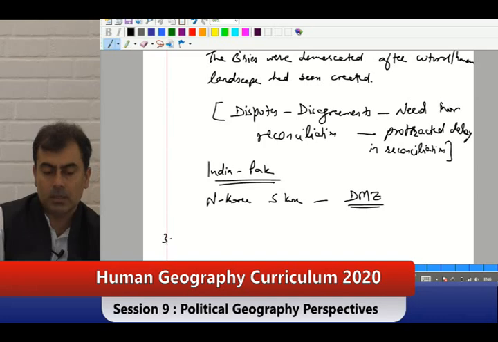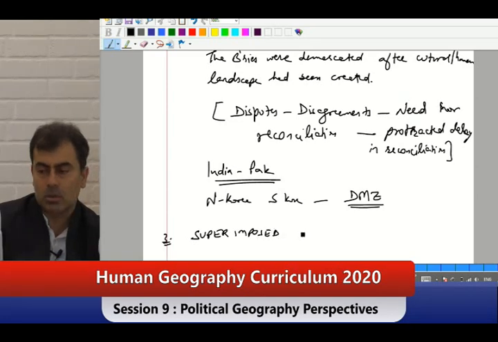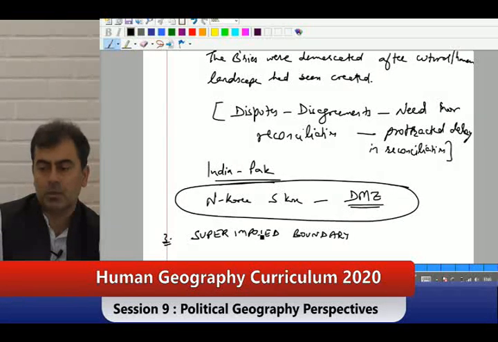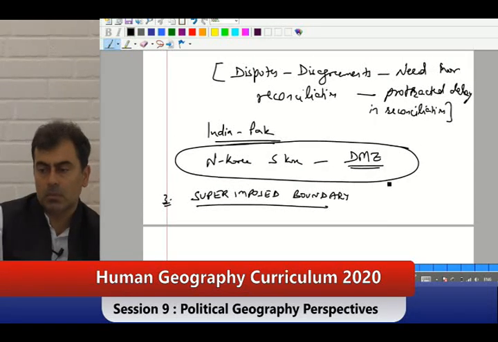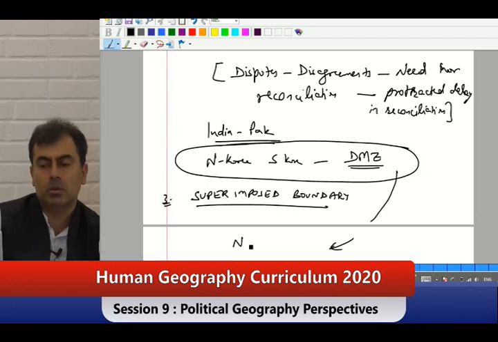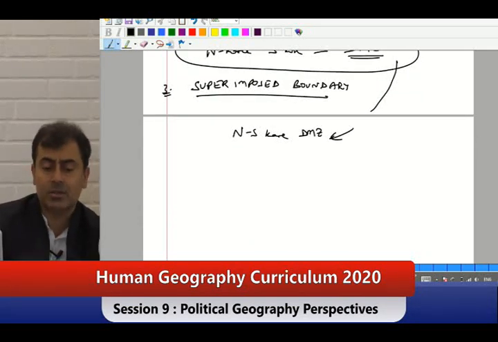So, that is your subsequent. Third one is called superimposed boundary. In fact, I would want to shift North Korea from subsequent to superimposed. North South Korea DMZ. This is created later on.